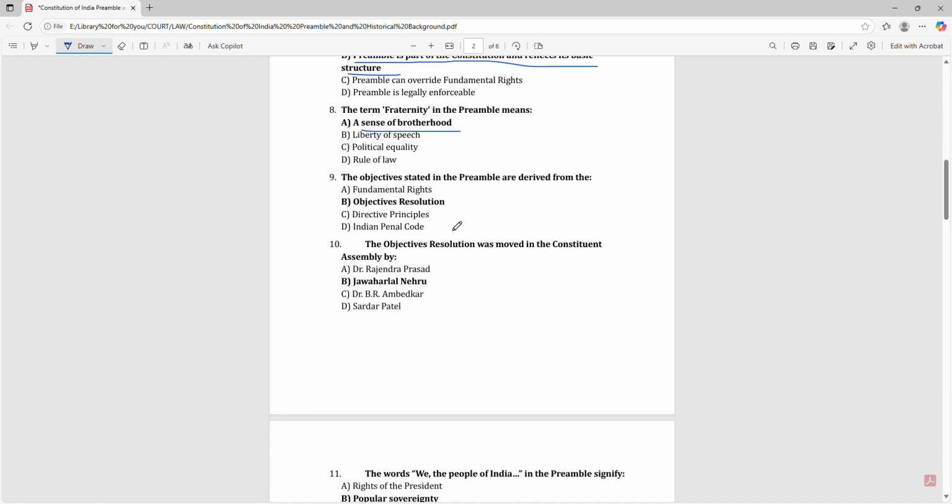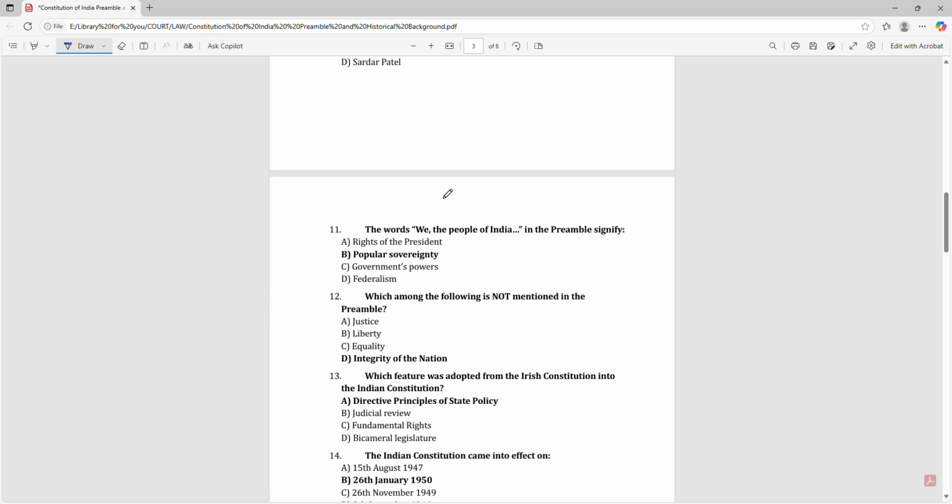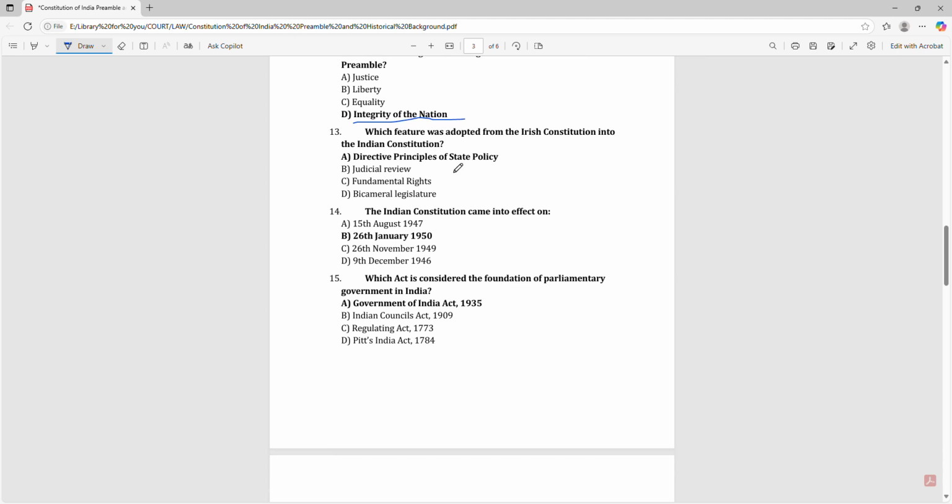The objectives stated in the preamble are derived from the Objectives Resolution. The Objectives Resolution was moved in the Constituent Assembly by Jawaharlal Nehru. The words "We, the people of India" in the preamble signify popular sovereignty. Which among the following is not mentioned in the preamble? Integrity of the nation. Which feature was adopted from the Irish Constitution into the Indian Constitution?